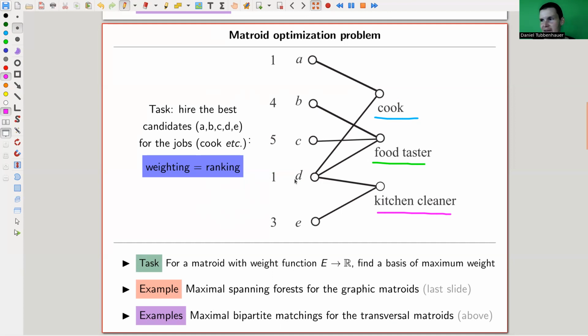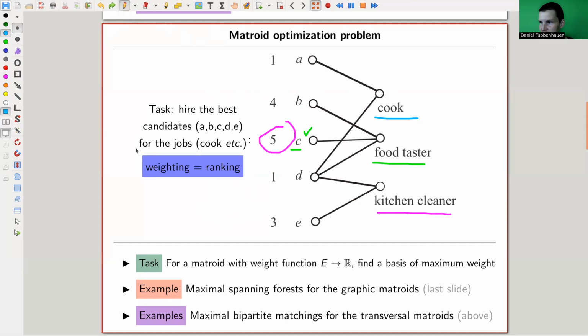So you just look at the numbers. C is perfect, so C gets to be the food taster. C gets to be the food taster. 5 is the biggest. Then you take 4 as the second biggest. So B gets to be the food taster as well, but it doesn't quite work, as you can see, because C is already the food taster. Okay, so you go back and take the next one.